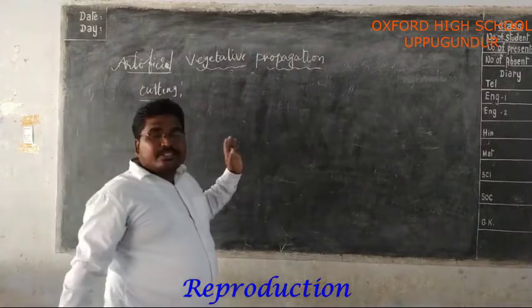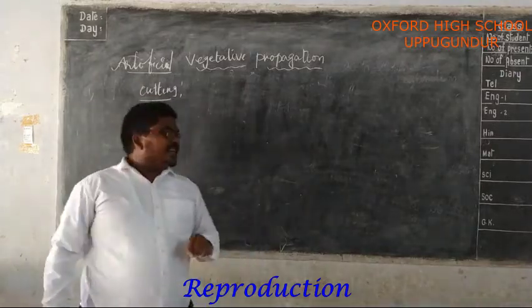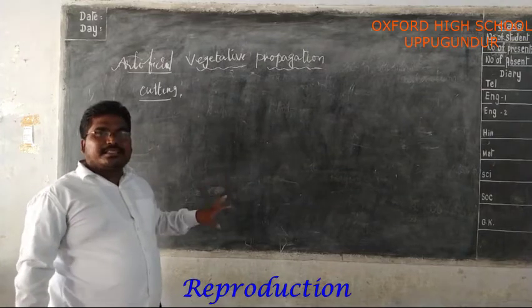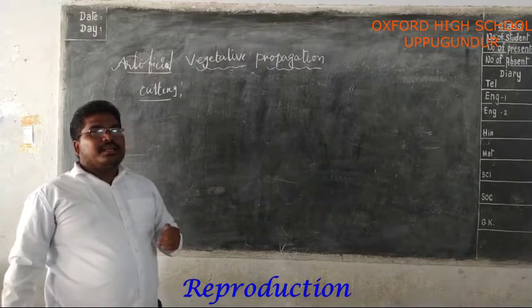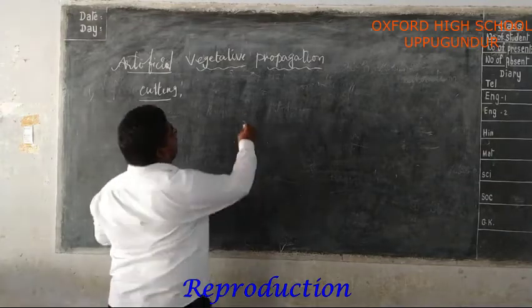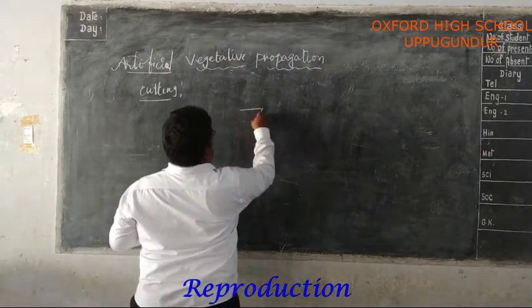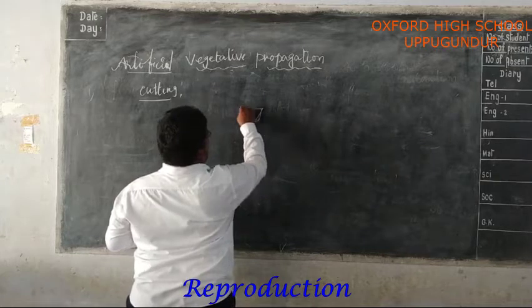Cutting. So the natural vegetative propagation, the first one is cutting. Here, in this process, some plants can grow individually with a piece of the parent plant having a bud.